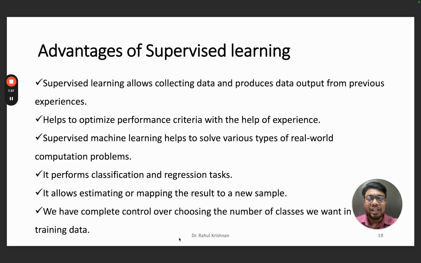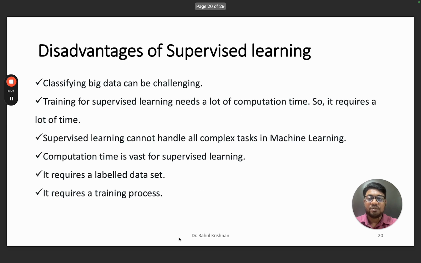That's the only disadvantage we have, because we cannot expect that all the data sets that we are going to deal with in future real problems are labeled. Also, if the data set is very large, we can't do the labeling bit by bit. In that case we will be facing an issue with supervised learning, and we will shift to the next one, called unsupervised learning.